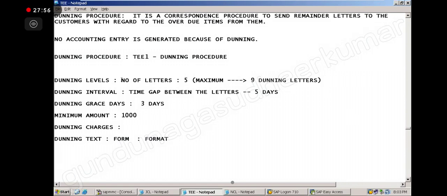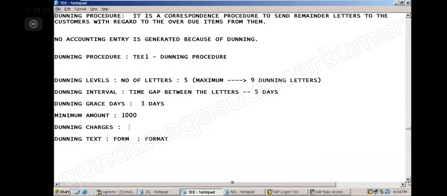Okay, so now this is the dunning procedure I will create. In that, in the dunning level, I will give the dunning interval, say 5 days. Dunning grace days 3 days. Minimum amount 1000. Dunning charges I will say 100, 200, whatever. Then the format also I will give, and I will create a procedure like that. So now here understand. We cannot use the same dunning for all the customers.